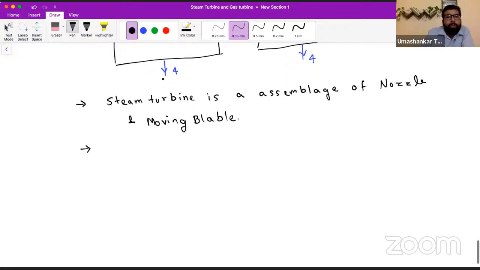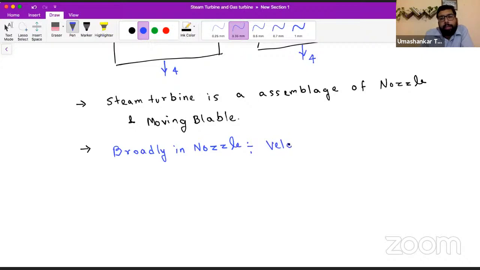So what happens broadly in a nozzle? In a nozzle, broadly, the velocity increases and pressure decreases.